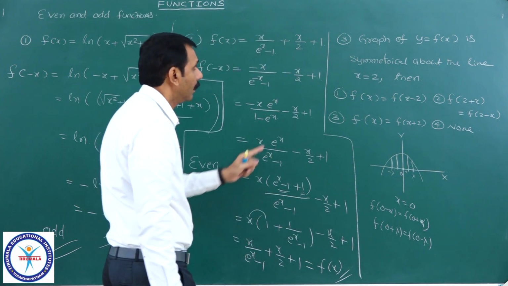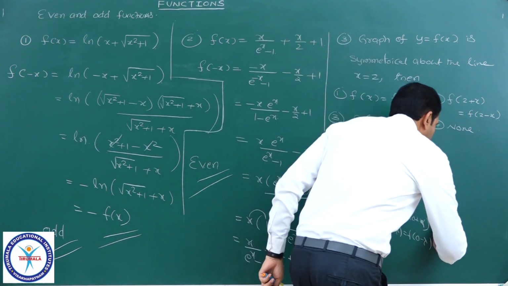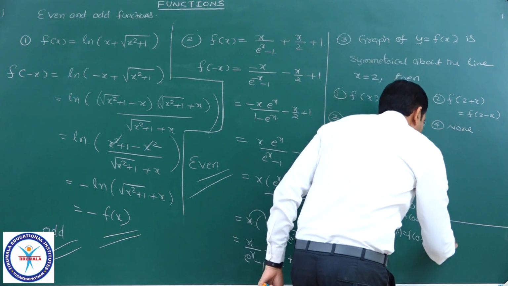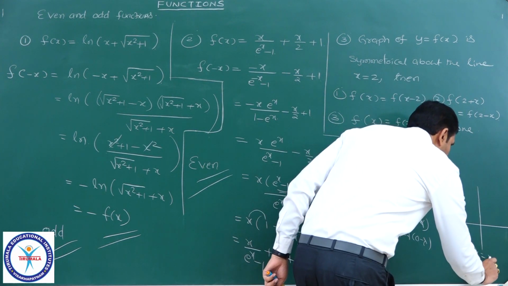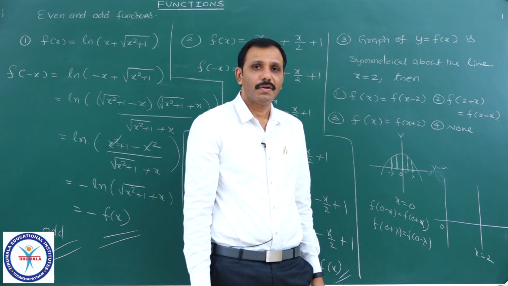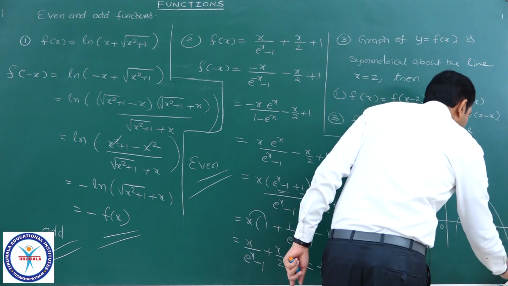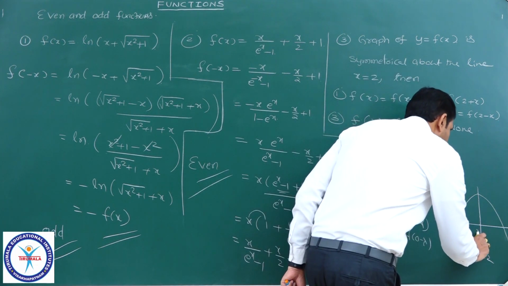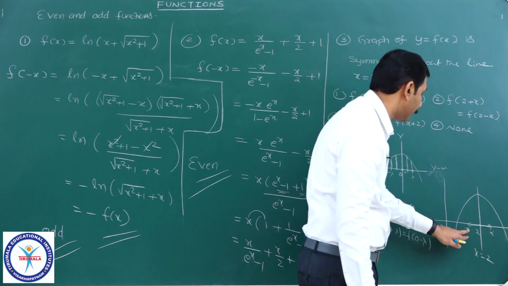Now what they have given: y equal to f of x is symmetrical about the line x equal to 2. See here, I have taken this as the x axis and this as the y axis, it is 0. It is the line x equal to 2. So y equal to f of x is symmetrical about this line. I am taking one example here, a function which is symmetric about this line x equal to 2, so here it is 2.